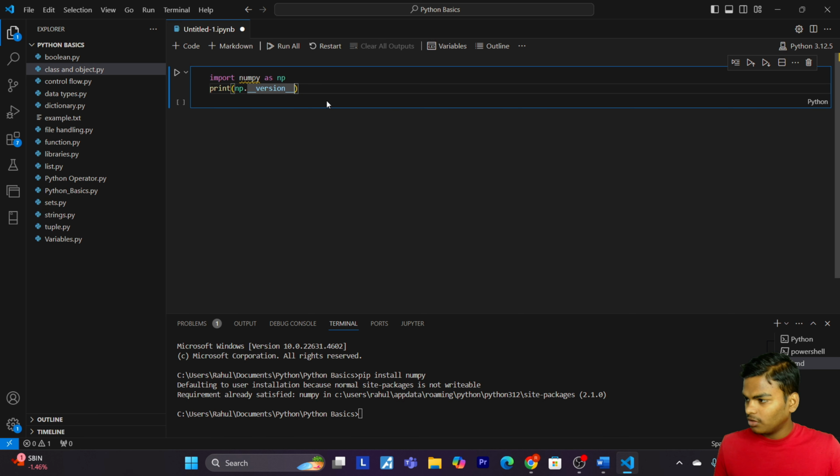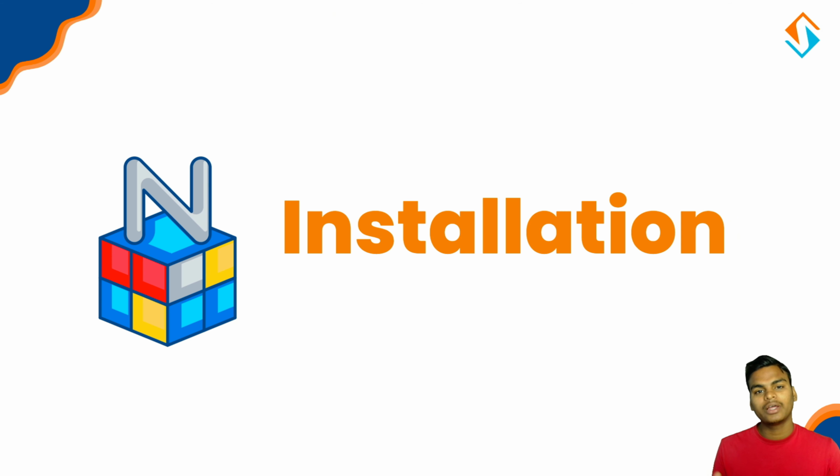So now let's do a quick recap. Before we move forward, let's quickly review what we have learned so far. Number one, NumPy is a library in Python for fast numerical operations. Second point, it is faster and more efficient and ideal for handling large datasets.